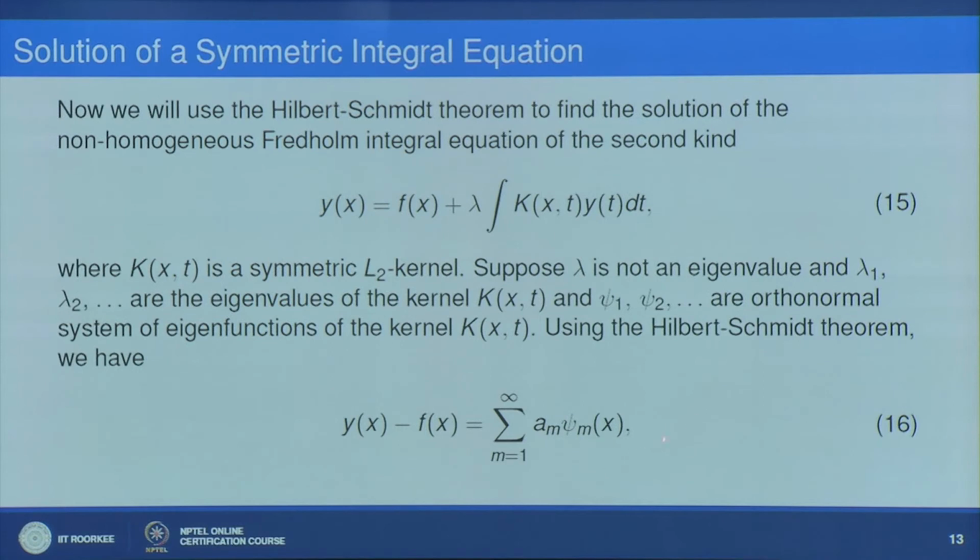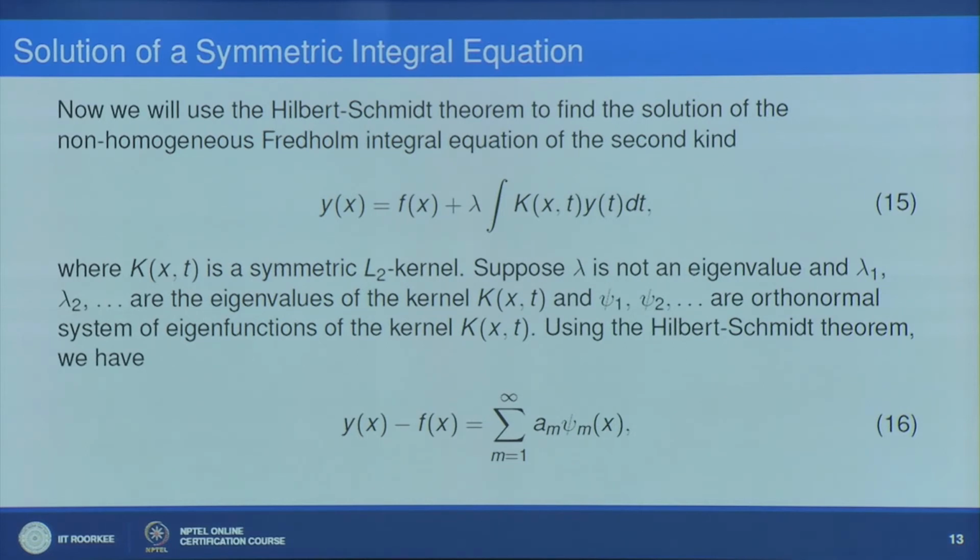Now using the Hilbert-Schmidt theorem, y(x) minus f(x), which is written as lambda times the integral of K(x,t) y(t) dt, can be expressed as an infinite series in terms of the eigenfunctions corresponding to K(x,t), which is uniformly and absolutely convergent.